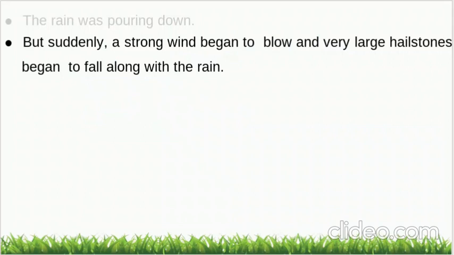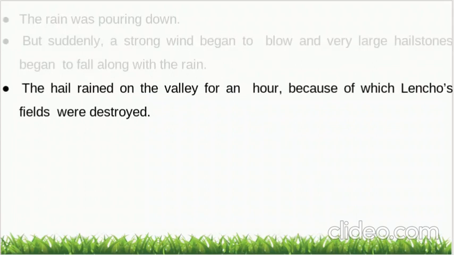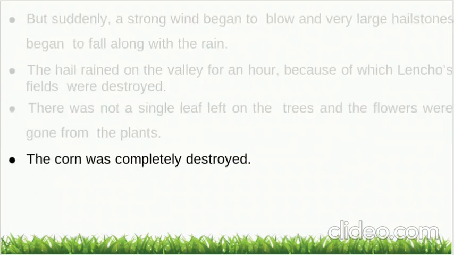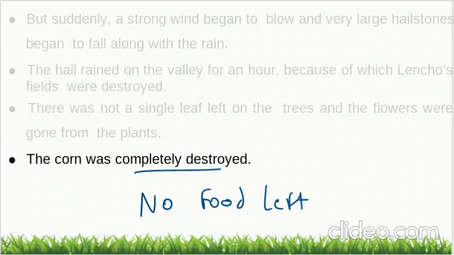But what happened? Suddenly a strong wind began to blow and very large hailstones began to fall along with the rain. The hail rained on the valley for an hour, because of which Lencho's fields were destroyed. His corn fields were destroyed by the hail. There was not a single leaf left on the trees, and the flowers were gone from the plants. It was a total destruction. The corn was completely destroyed. They had no food left to eat. So that's why he wrote a letter.